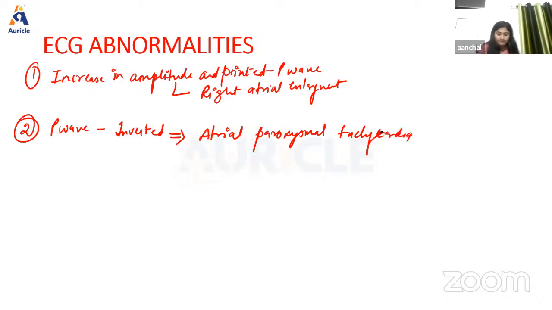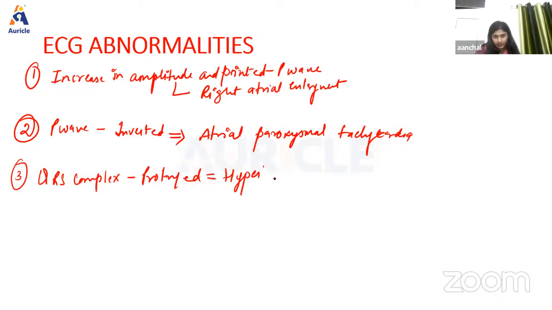Then if the QRS complex is prolonged, it indicates the condition of hyperkalemia. And hyperkalemia is also shown by the T wave whenever there is a decrease in amplitude or if it is absent. That also indicates the condition of hyperkalemia.